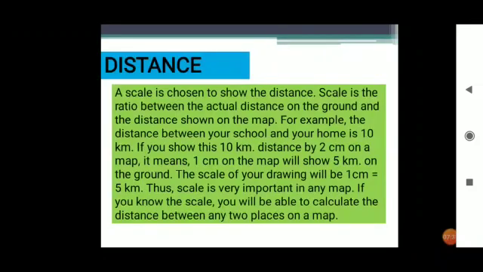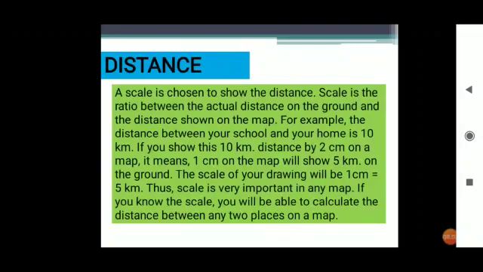Scale is the ratio between the actual distance on the ground and the distance shown on the map. How? See, suppose the distance between your school and your home is 10 kilometers, okay. If we show the same thing on a paper, how long a paper do we need for that? So that is why, if you show this 10 kilometers distance by 2 centimeters on a map, it means 1 centimeter on the map will show 5 kilometers, okay.